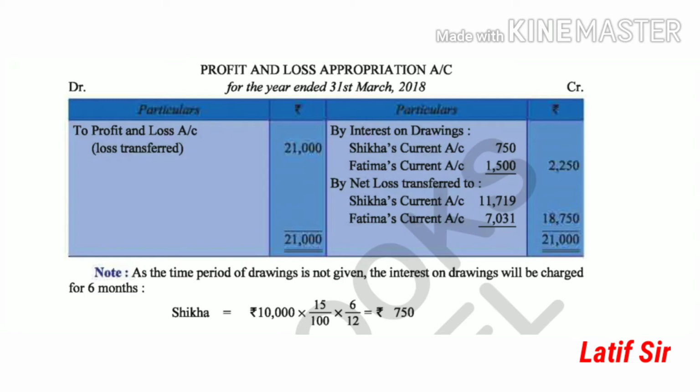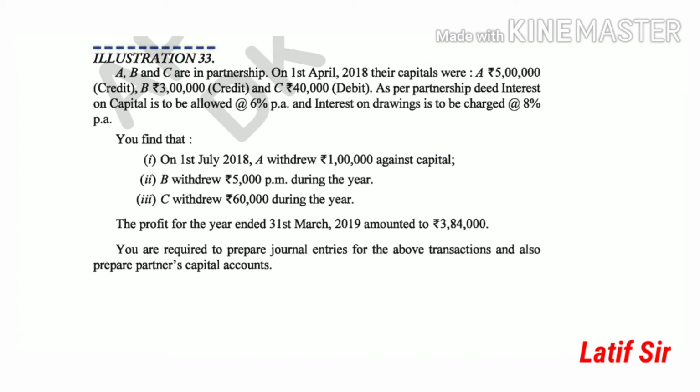See, on the debit side that loss has been transferred, and after that the interest on drawings has been given, and you can find the final loss is now transferred to the partners' capital account. Here in the note you can also see that the time period of the drawing is not given, so interest is charged for 6 months. Because we don't know when the drawing was made, 6 months' interest has been calculated.